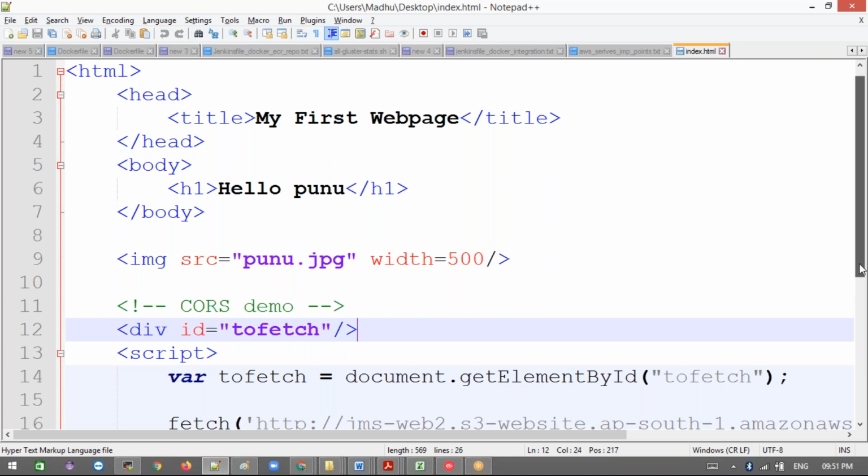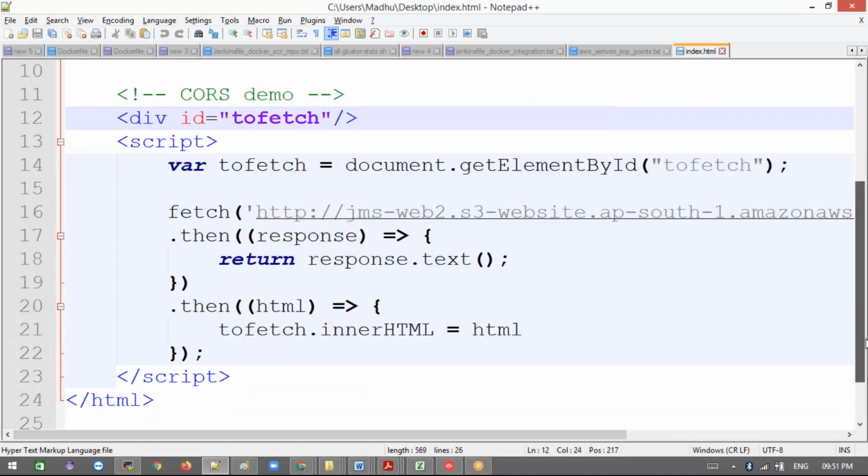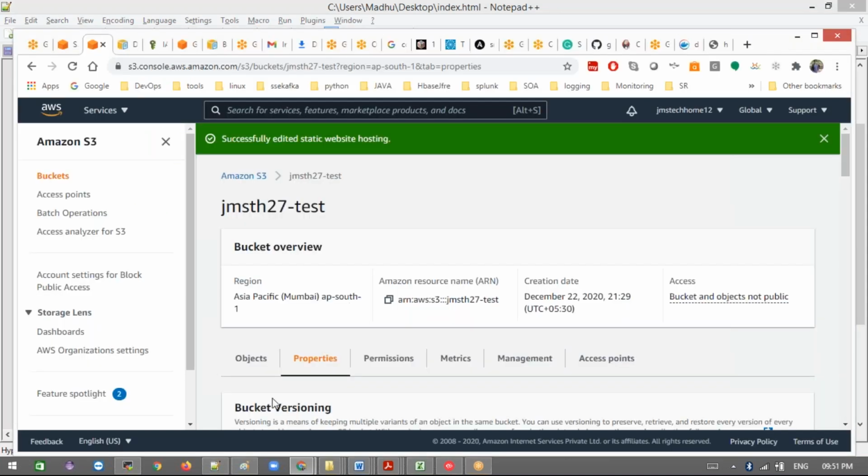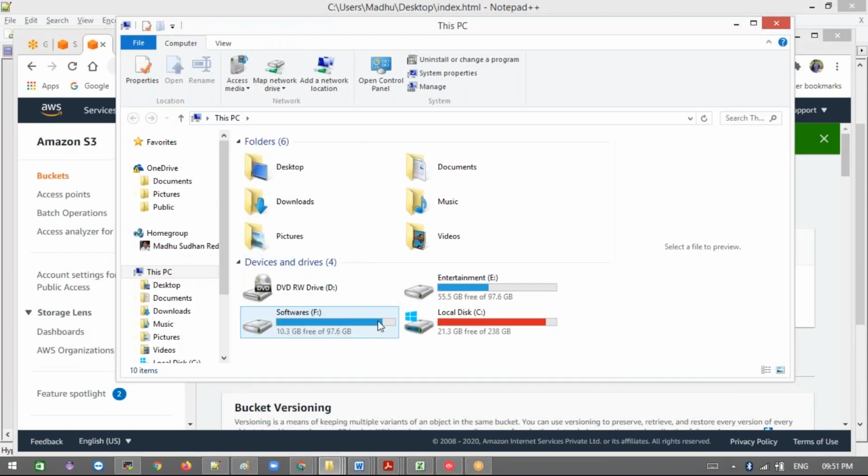This is the cross origin something we had here. We can remove this cross origin. We'll discuss this cross origin in our next class.